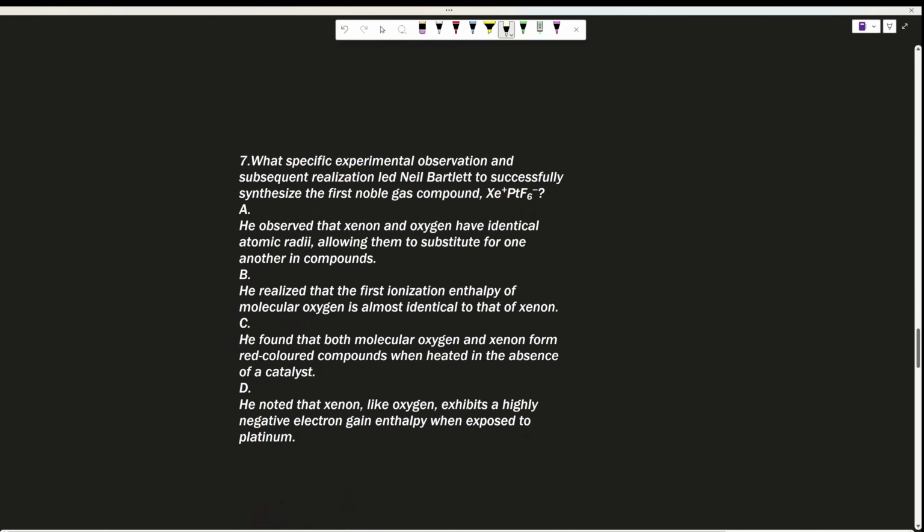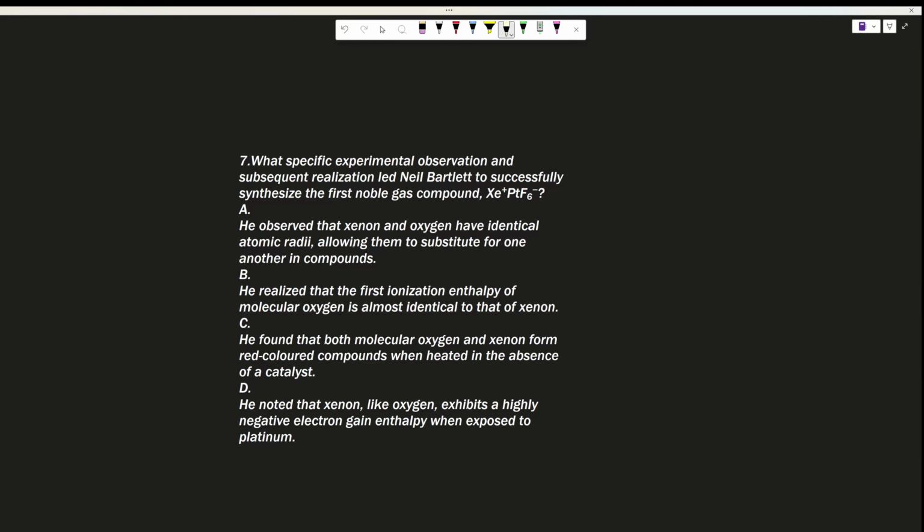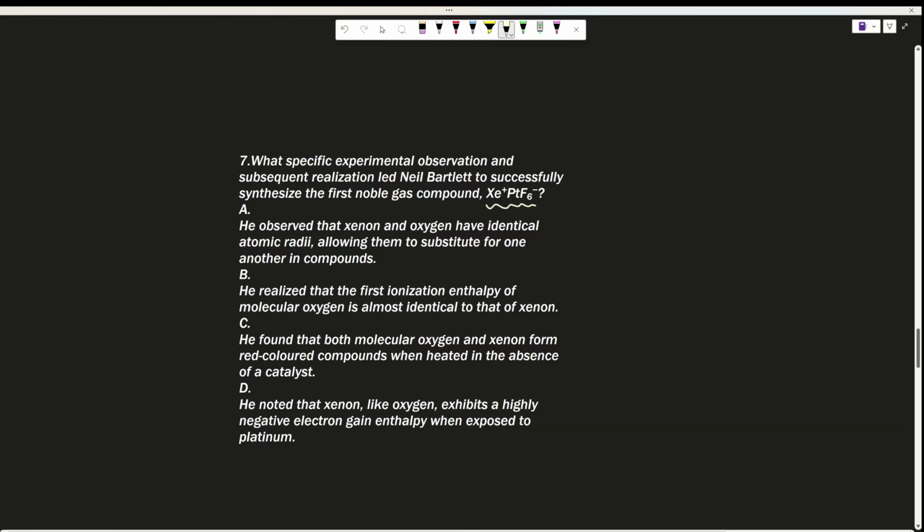Next. What specific experimental observation and subsequent realization led Neil Bartlett to successfully synthesize the first noble gas compound? This compound was synthesized by him. So, here this comparison about the ionization energy of xenon and molecular oxygen, O2, right?